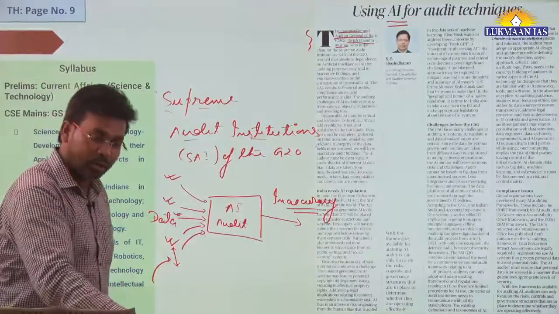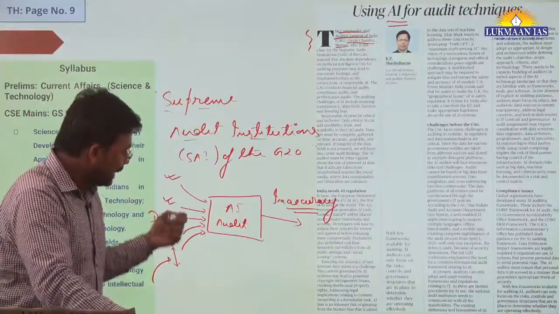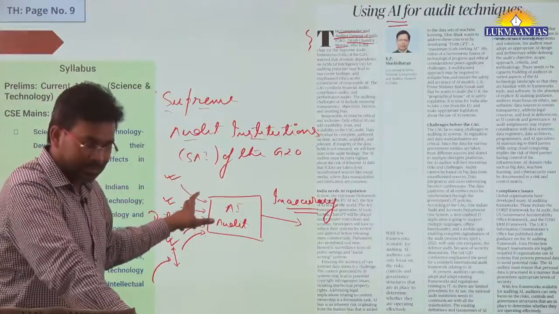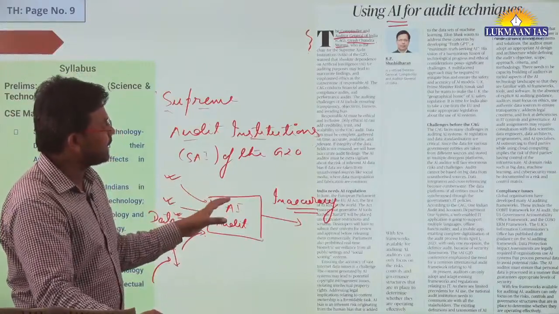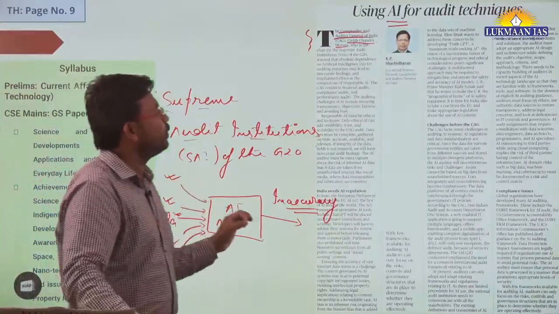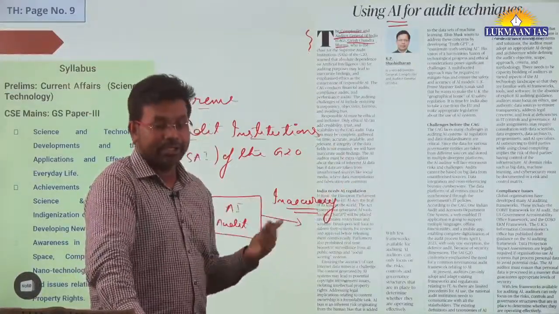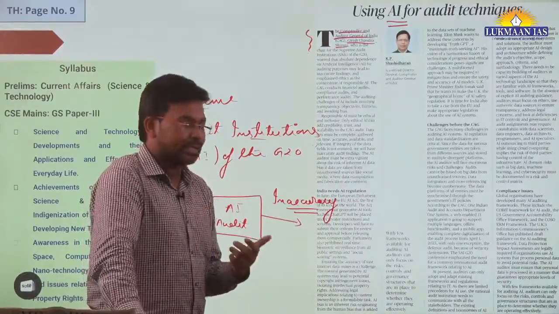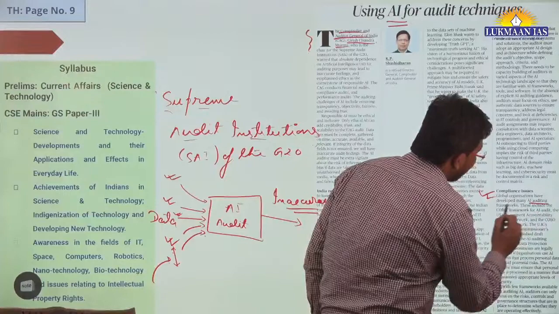So the Comptroller and Auditor General of India has warned that at this point of time, if we use AI based audit tools, there are bound to be issues where we can have inaccuracies in the results. He has highlighted this. Apart from this, he has also talked about other factors that may lead to problems in the AI system. Also in this article they have mentioned some frameworks adopted internationally for AI audit systems. So what are those frameworks? Global organizations have developed many AI auditing frameworks.